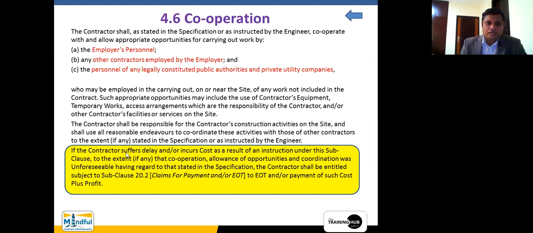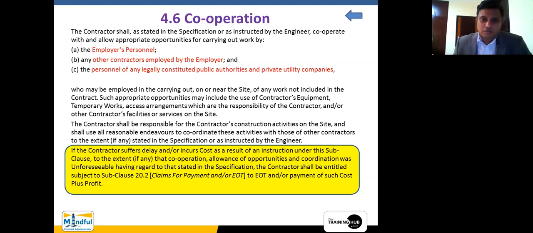If the contractor suffers delay and incurs cost as a result of an instruction under this subclause. So what is the term that has been picked, which is called the instruction? If there is an instruction by the engineer, who can instruct? Can the employer instruct the contractor to do some changes? No. Even though the employer gives some instructions when he visits the site, the instruction has to be done by the engineer. Therefore, the engineer has to validate what the employer says.